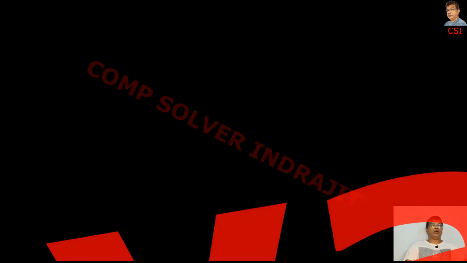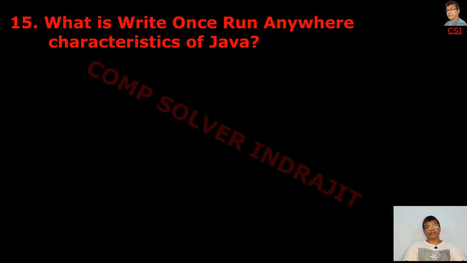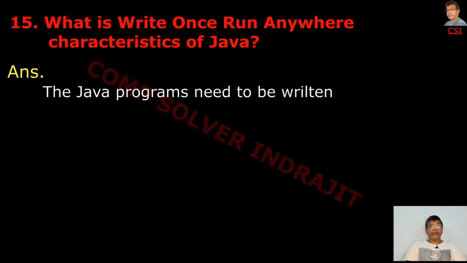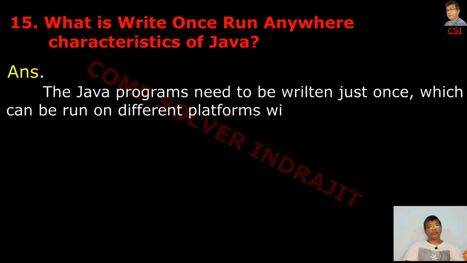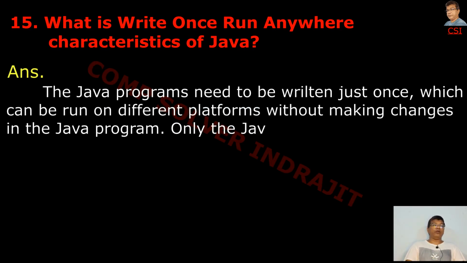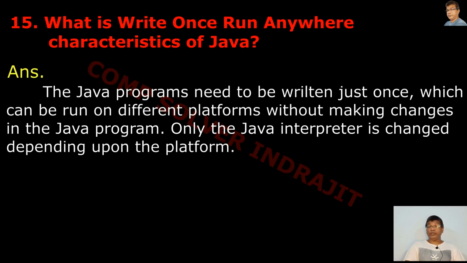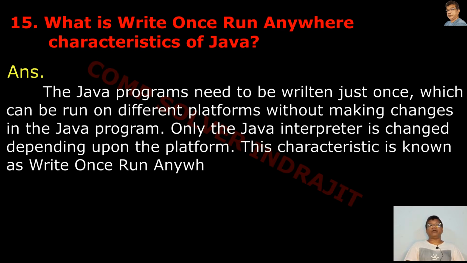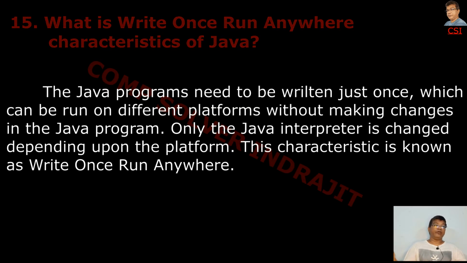Next question is, what is the write once, run anywhere characteristic of Java? The answer is, Java programs need to be written just once, and can be run on different platforms without making changes in the Java program. Only the Java interpreter is changed depending upon the platform. This characteristic is known as write once, run anywhere.